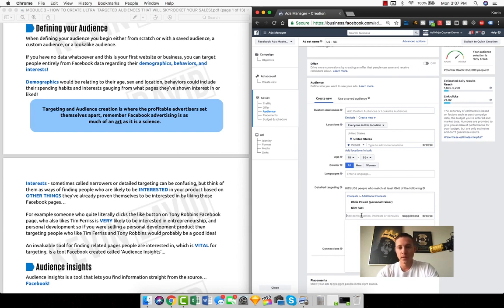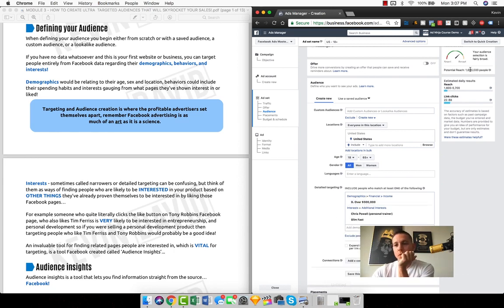And then if we put in making over 500,000, we're back up to the 1.6 million, because this is making over 500,000 or liking Chris Powell or liking Slim Fast. So it's actually making our audience larger instead of narrowing the audience by clicking here. And that is an example of an interest right here.